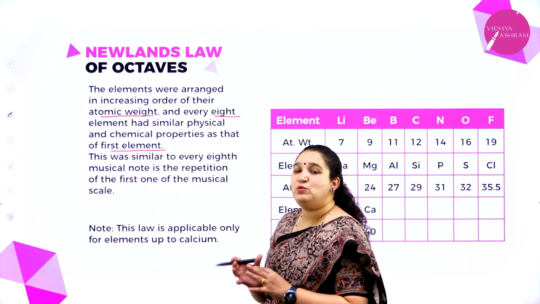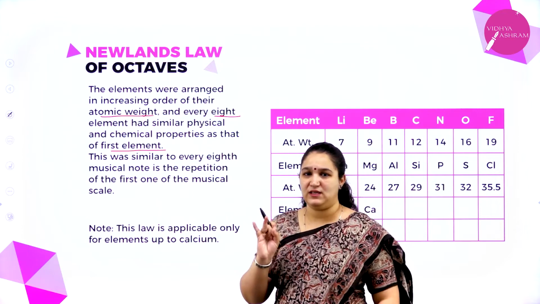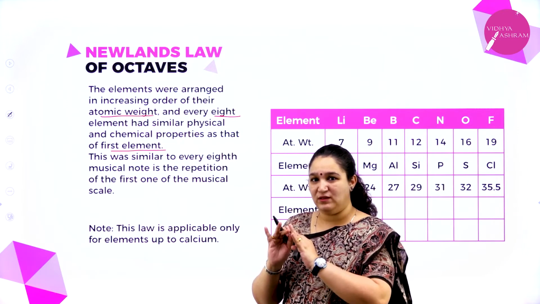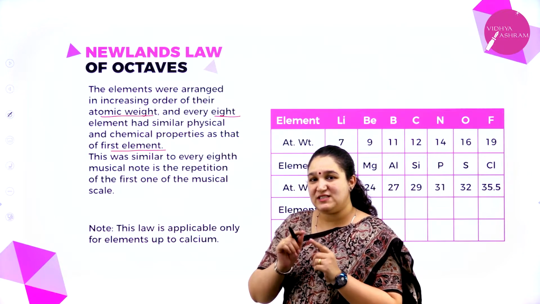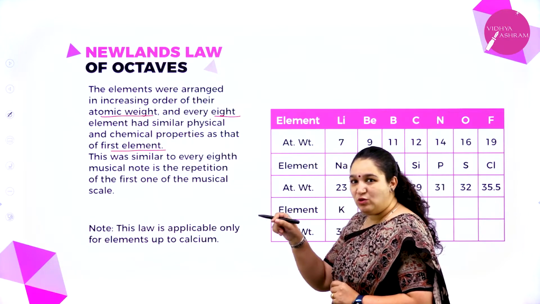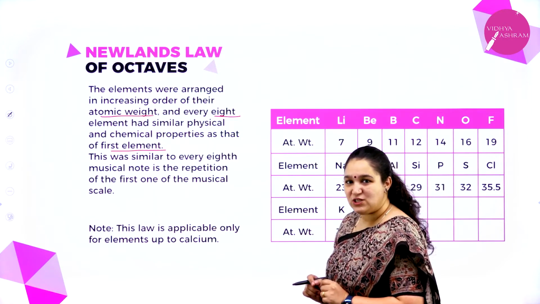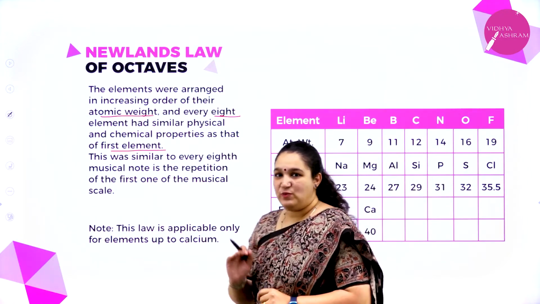It is just like the musical note: Sa, re, ga, ma, pa, da, ni, sa. So the 8th one is again sa, which was the first one. It is just like the musical note where the 8th note is similar to the first note. Same way, even the elements were arranged.